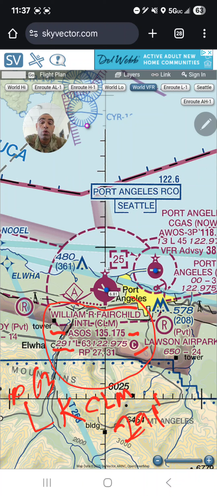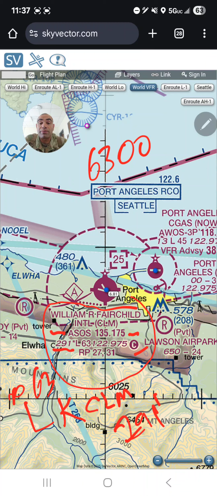Next information is 63. 63 is going to be the longest runway length, and remember, we add 00 next to 63, so 6,300 feet. Pay attention, Port Angeles does have 2 runways. We do not know how long the other runway is. For that, we have to check the chart supplement to find out the information we're looking for.